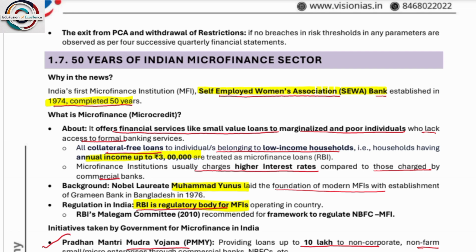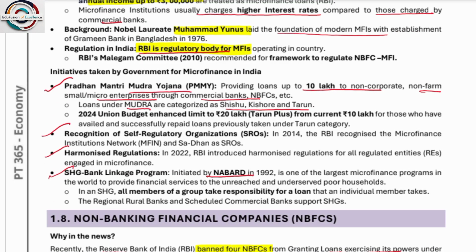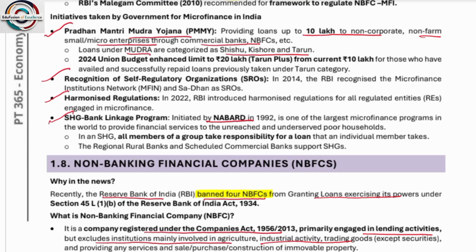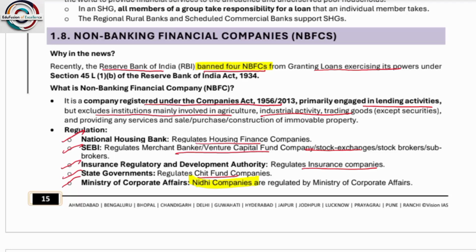Next, the prompt corrective action framework for primary urban cooperative banks. So what are the prompt corrective actions? RBI issued prompt corrective action for primary urban cooperative banks. What is the objective? To address the financial health of urban cooperative banks with greater precision and flexibility. When was it implemented? It has been implemented from April 1, 2025.